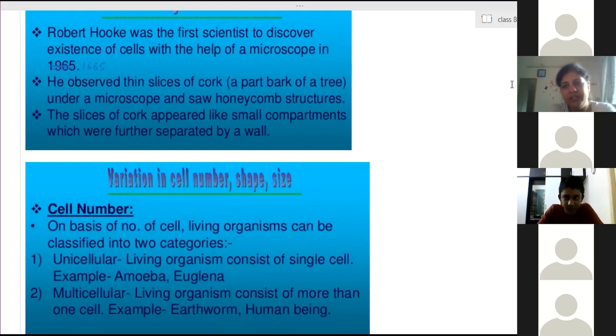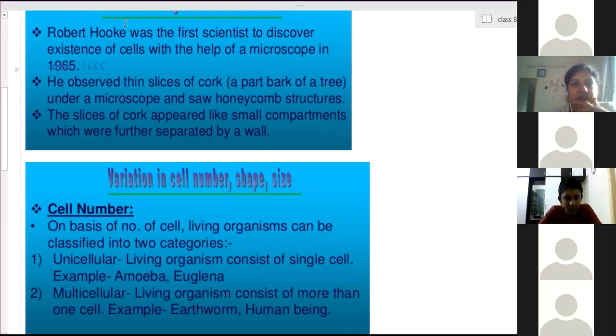Then multicellular: multi means many, cellular means cell. The organisms which are made up of many cells are called multicellular organisms. Even one single tip of our hand, this upper part, is made up of millions of cells. If you scratch near the nail, there are dead cells you can easily remove, and even on that you can see it consists of millions of cells. So our body is made up of many types of trillions of cells.